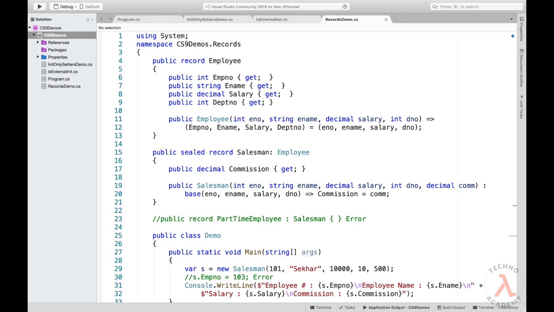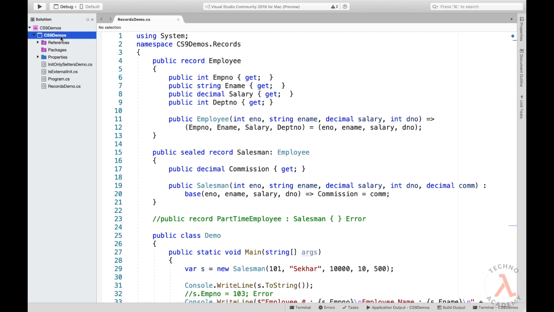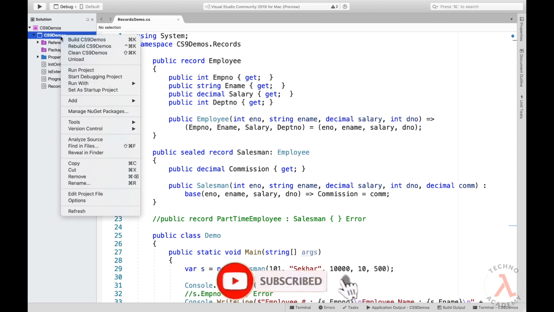And if we want the entire object to be immutable, then it is advisable to use records. They are lightweight and we can define properties, methods, and operators, and they can support inheritance pretty much. Everything is similar to that of a class, right? But there is one major difference. When we perform equality checks, records use the data for the verification. Now let me explain this with a simple demo.